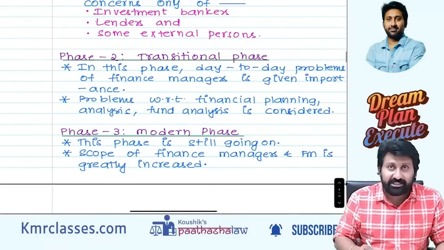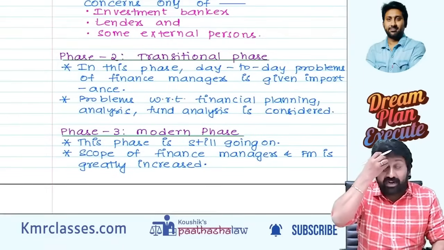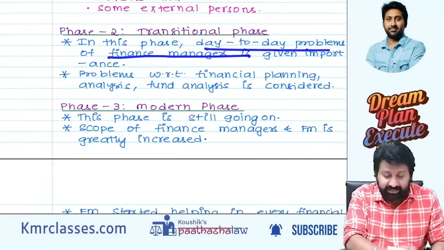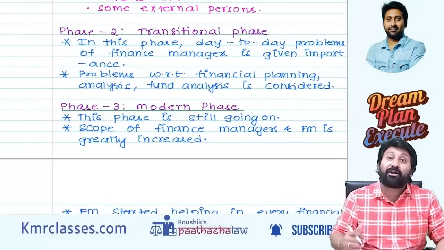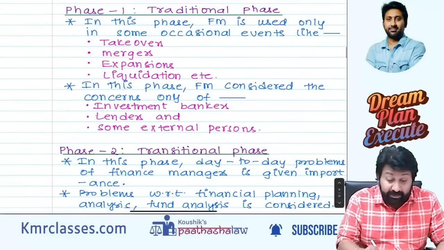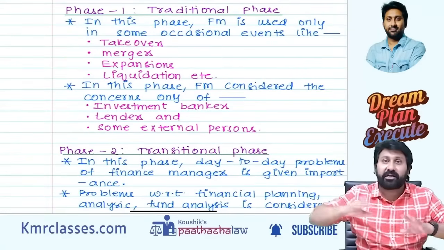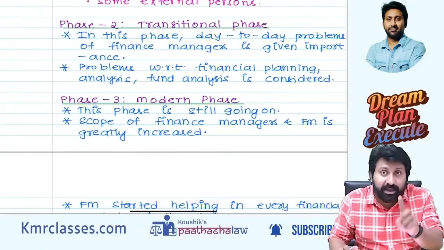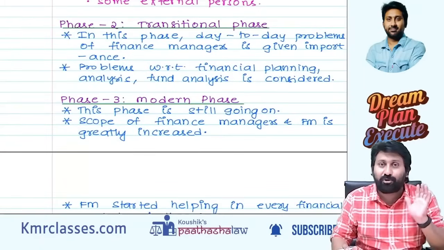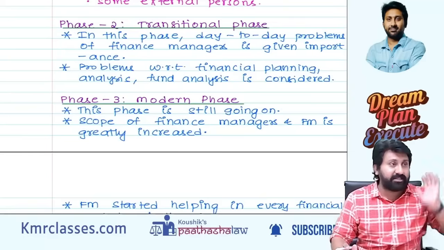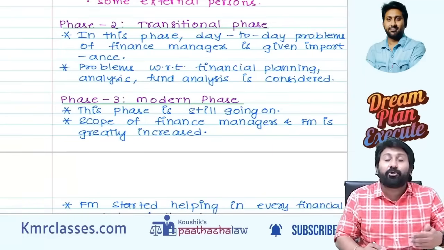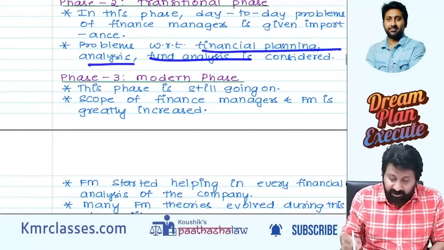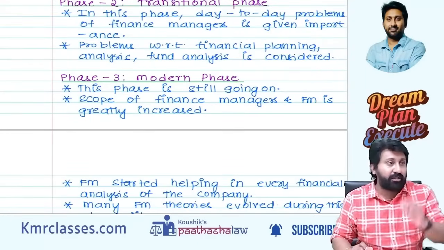Next, transition. Slowly the change is happening. At the time of the change, day-to-day problems of finance managers are also considered. Means along with these big decisions like takeovers, mergers, expansion, liquidation, slowly the day-to-day problems of finance managers, not day-to-day problems of a normal household, but of a company with a big position of finance managers. For them, they started doing ratio analysis, fund flow statements, financial planning, fund flow analysis, etc. These used to be done through FM.